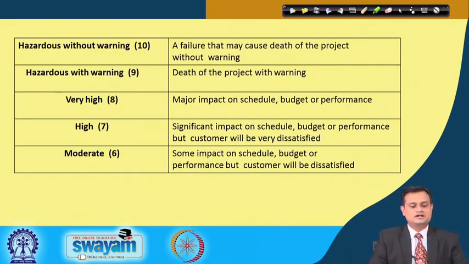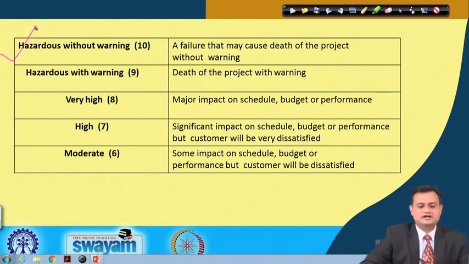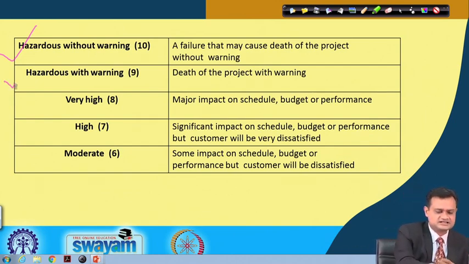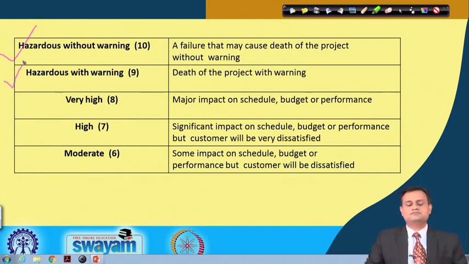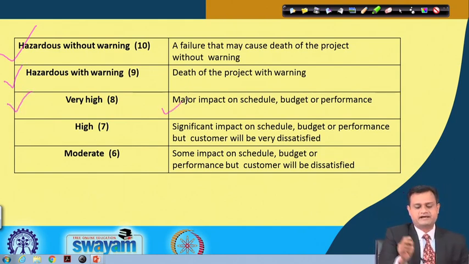So, let us say severity, I would say hazardous without warning. A failure that may cause death of the project or the person without warning, there is no warning available. Hazardous with warning, death of the project with warning. Very high, major impact on schedule, budget or performance.